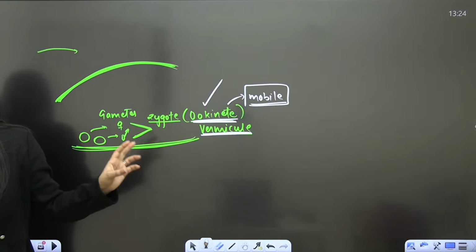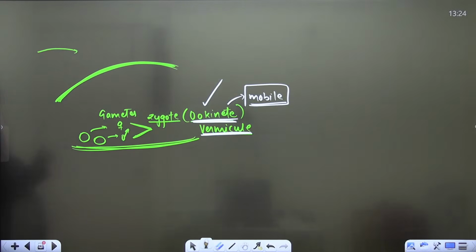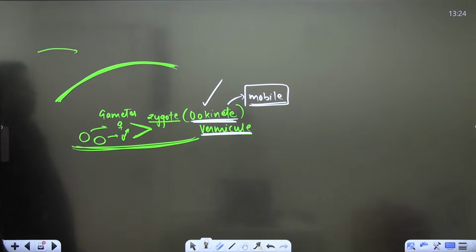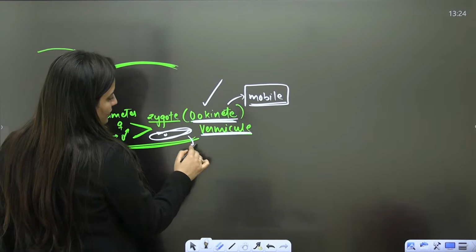All right. So now this ookinete, what will it do? Anybody here in the class? Gametocytes will form, they'll fuse, the ookinete will form, and then it will find its way to the stomach wall. It's movable or mobile also.